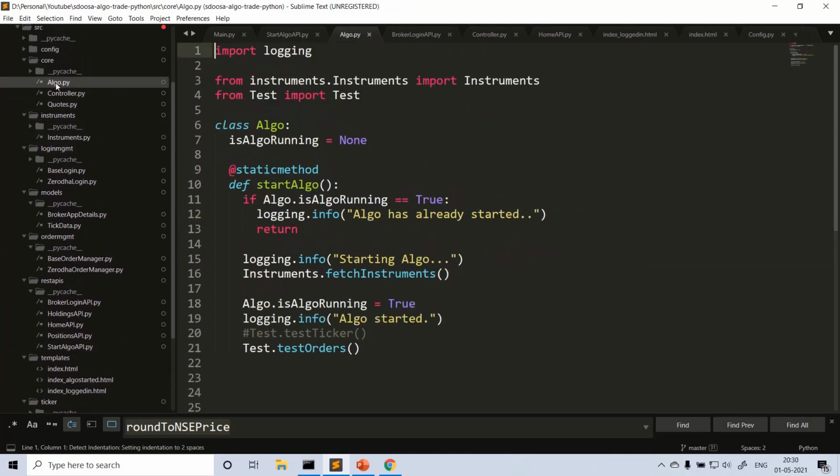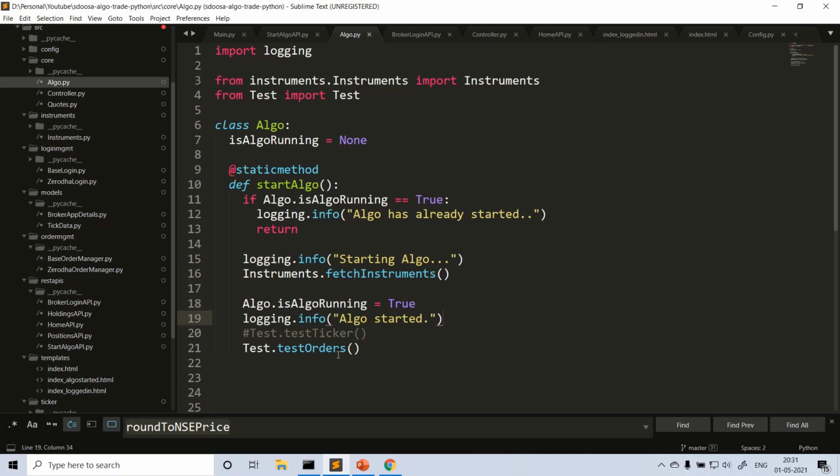So what is that algo start here? This is the starting method again. In start algo, if is algo running, it's just an instance, class specific variable or static variable, if it's already running, I'm not doing anything. Else what we are doing? So the login is already done, right? So after login only this start algo will be called. Here I am fetching the instruments. You need to fetch all the instruments, right, before you want to place any order or ticker, whatever you want to do, right? Instrument is done, is algo running true, setting the flag and printing some message.